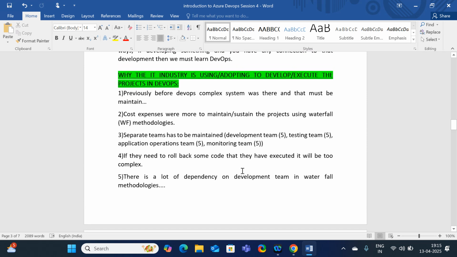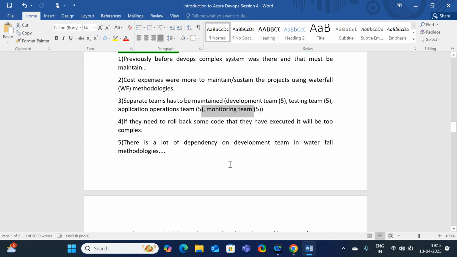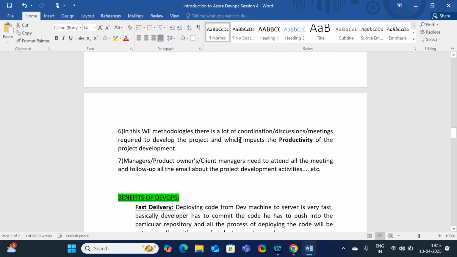In the last session, as we already discussed, there are a lot of teams involved in the daily stand-up meeting, nothing but the Scrum meeting: development team, testing team, application team, monitoring team, DevOps team, client, owner, Scrum master. A lot of people join the stand-up meeting daily, and they discuss the project: how it is going, is there any blockage, how effectively we are going to deliver the project, is there any issue with any team. They discuss a lot of things, and then sprint planning.